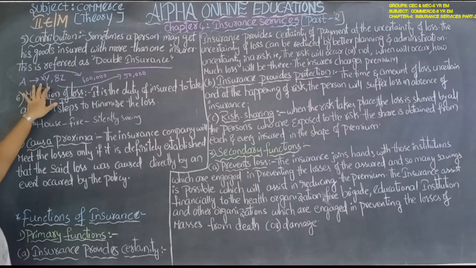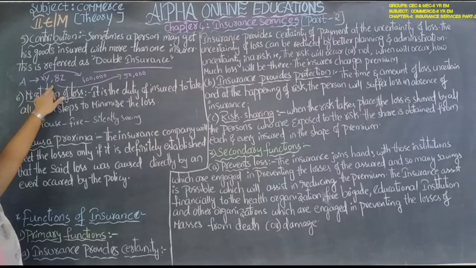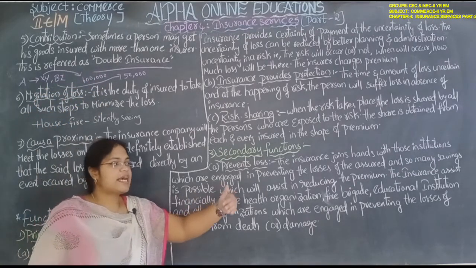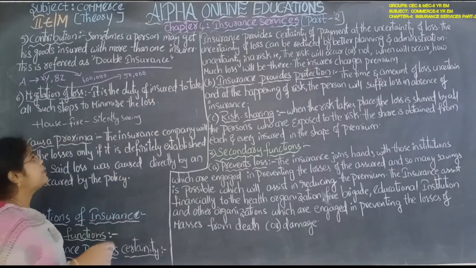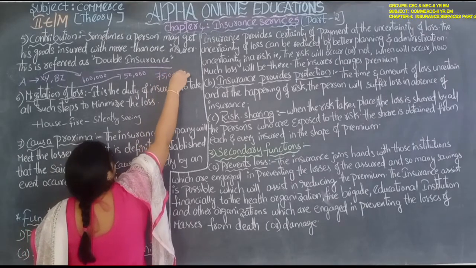So he has taken for the house 1 lakh rupees from XY insurance company and 50,000 rupees from BZ company. Suddenly a fire accident happens on one side of the house, and there is a loss of 75,000 rupees.